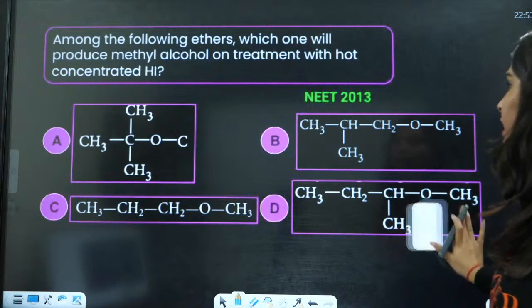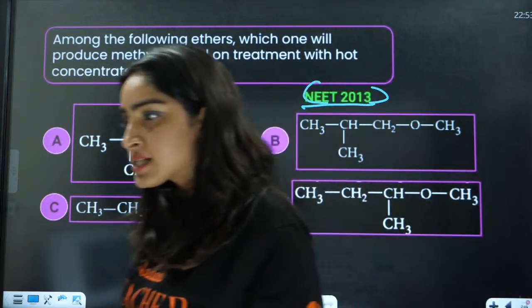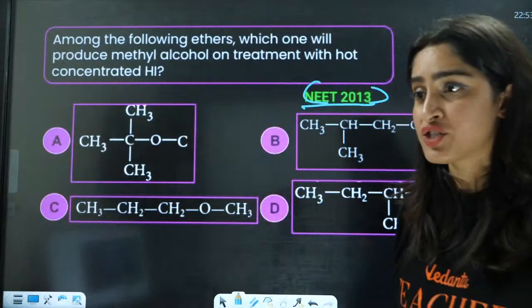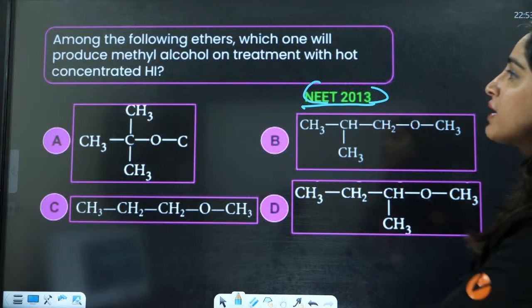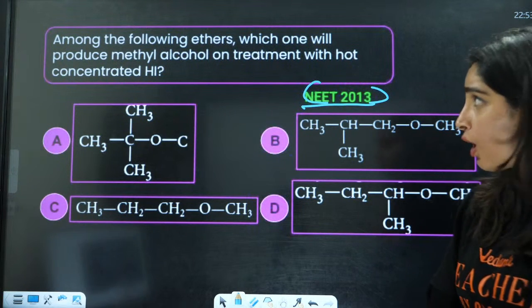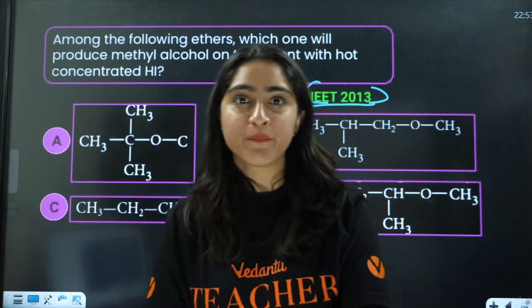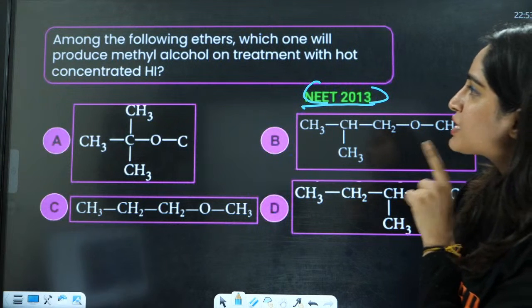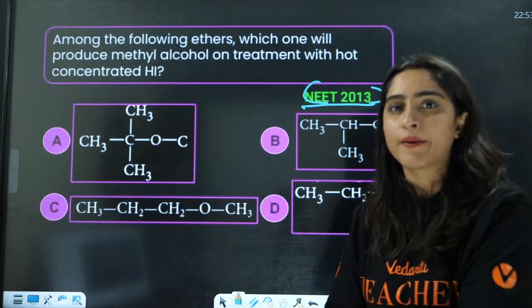Last question of today. Let us see who is going to answer this question. Everybody, among the following ethers, which one will produce methyl alcohol on treatment with hot concentrated HI?